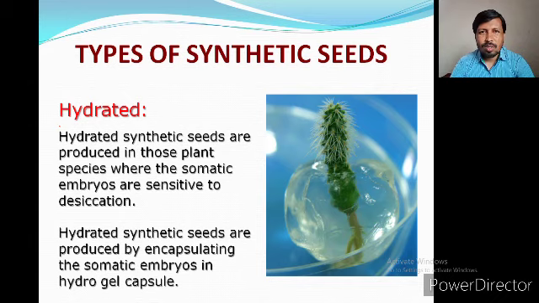So from these plants, we can make the seeds from the egg plant or the callus of plants which have the ability to grow in very low temperature, or which are very sensitive to high temperature. So hydrated seeds can be made for what? For those plants which do not grow at high temperature. They need a very low temperature and some moist condition. So hydrated seeds are produced by encapsulating the somatic embryos in hydrogel capsules.